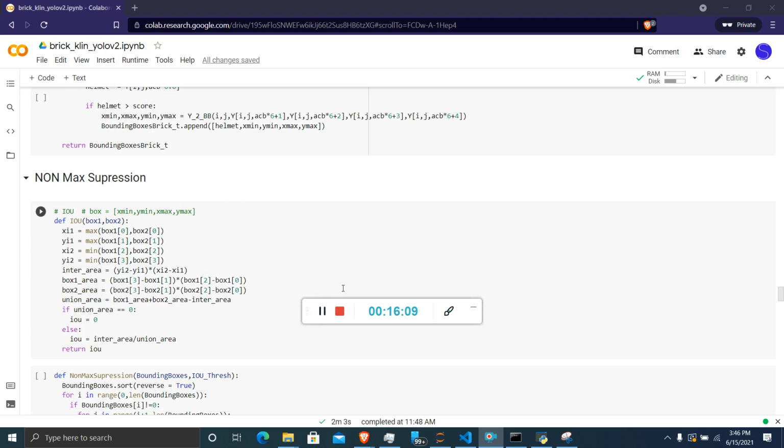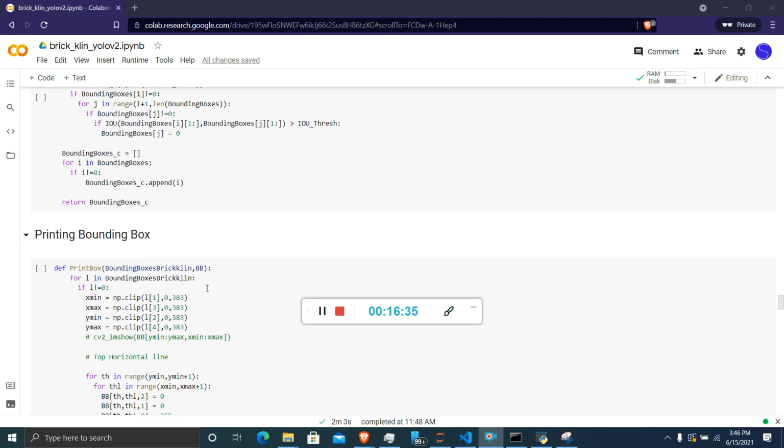Suppose our model gives multiple boxes for a single object, then we have to consider only one box, where the intersection over union and non-max suppression concepts play a major role. They consider the major intersection of the boxes and the highest probability of those boxes. By using these concepts we have finalized the box.